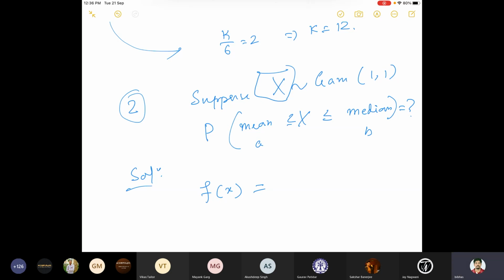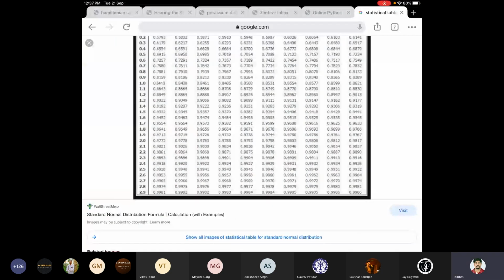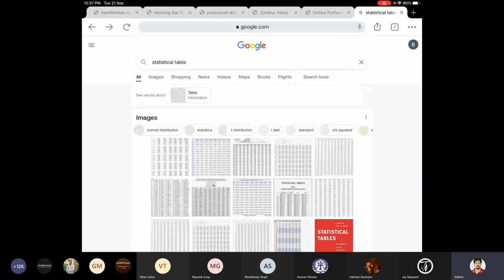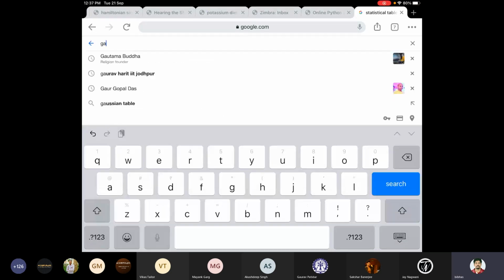Just put everything and see what is the function. Or you can directly write in Google what is gamma.